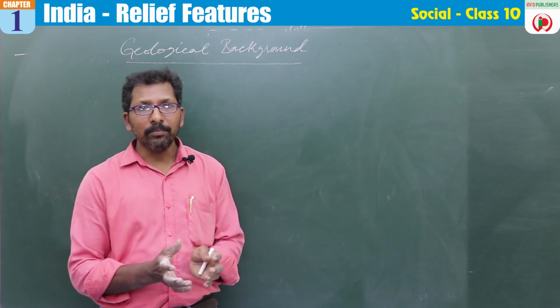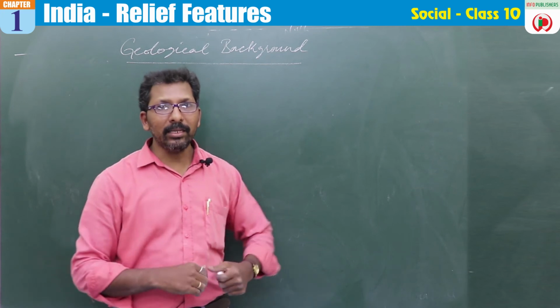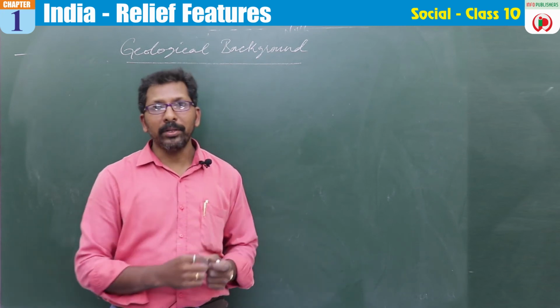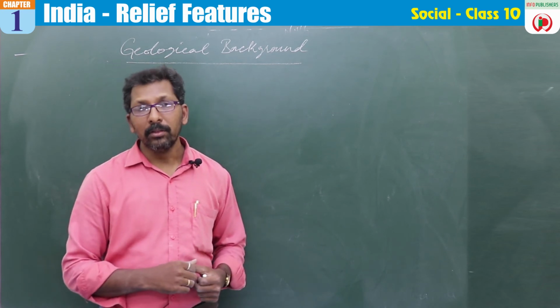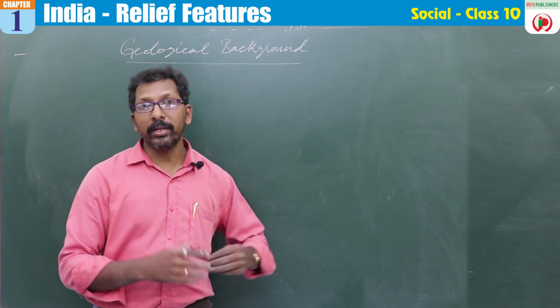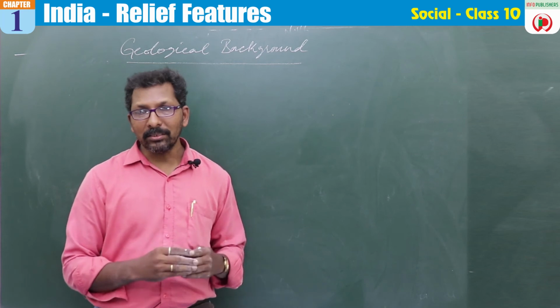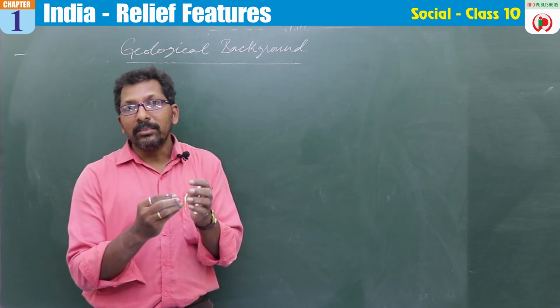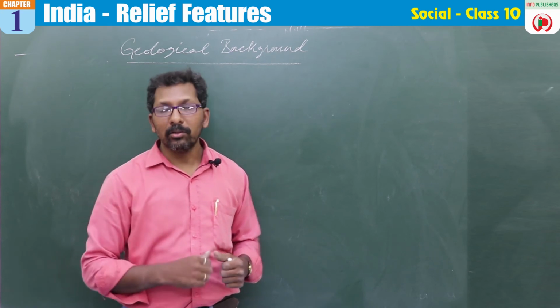Then how come we are talking about this topic? Yes, there is a link to our Indian landforms. Today we have the greater Himalayas, the Indo-Gangetic plains and the peninsular plateaus. All these are related to the giant landmasses called the land of Angara and Gondwana.